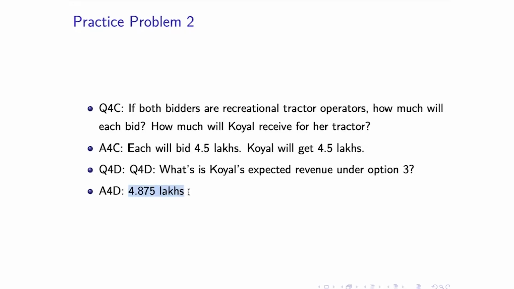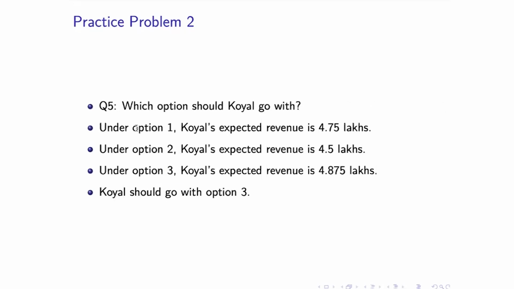So now we finally have all the information to answer which option Koel should go with. As we calculated, under option one, Koel's expected revenue is 4.75 lakh. Under option two, Koel's expected revenue is 4.5 lakh. And under option three, Koel's expected revenue is 4.875 lakh. So if we compare the three, we can clearly see that in this case, Koel is better off going with option three. So that's how you can do it.